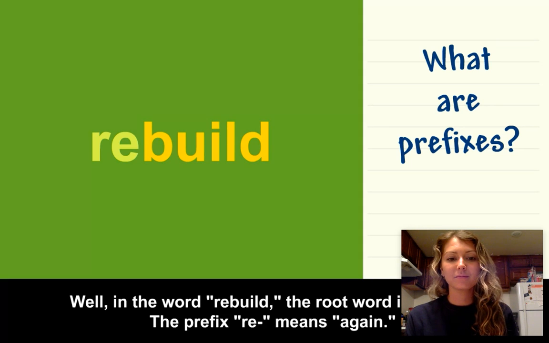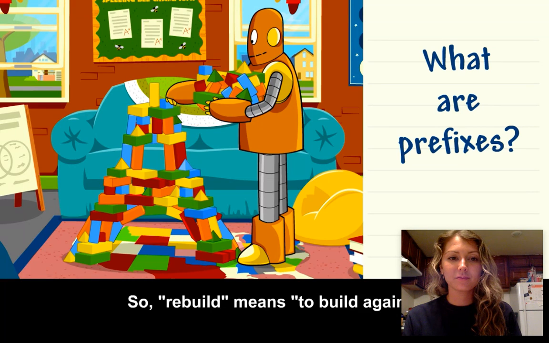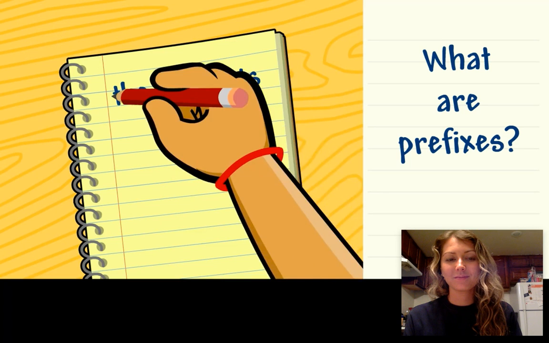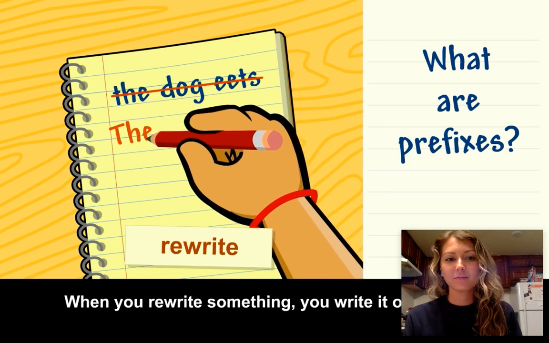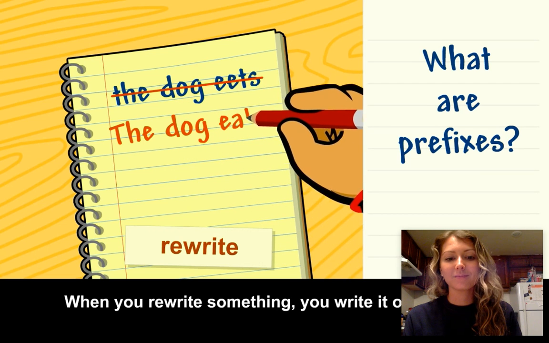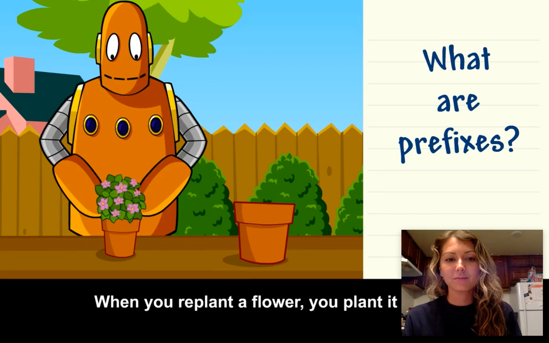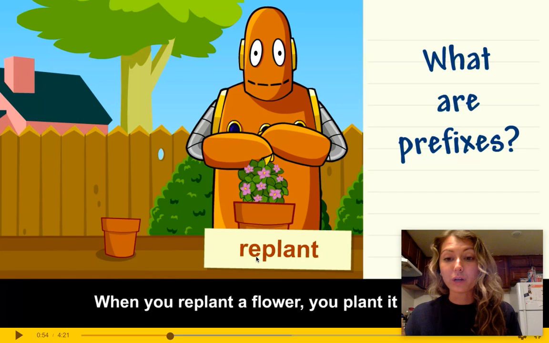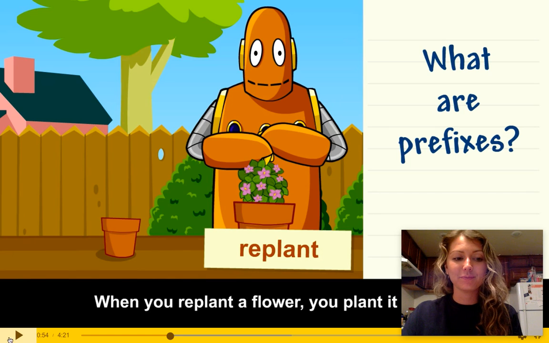The prefix re means again. So rebuild means to build again. When you rewrite something, you write it over again. When you replant a flower, you plant it again. So in all of these examples, they start with re. The prefix is re. Replant, to plant again.